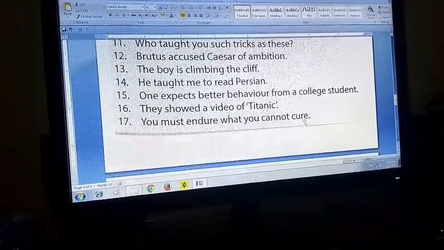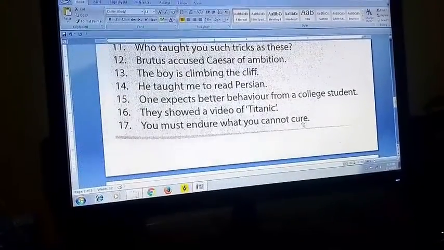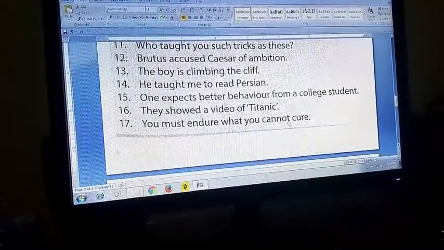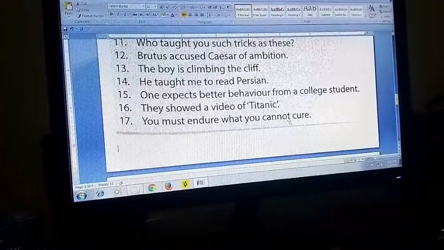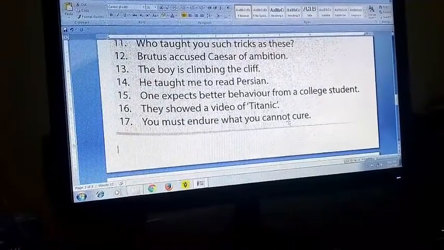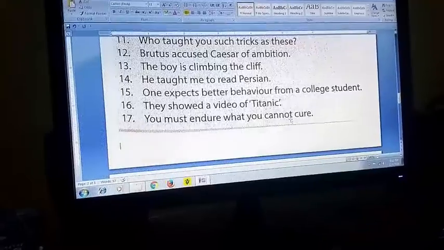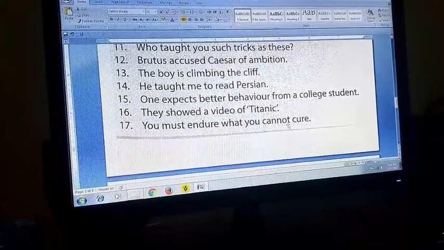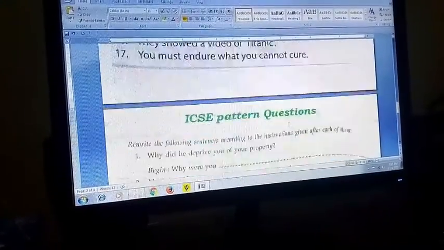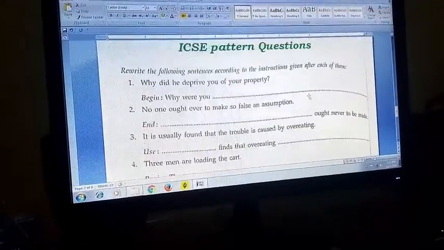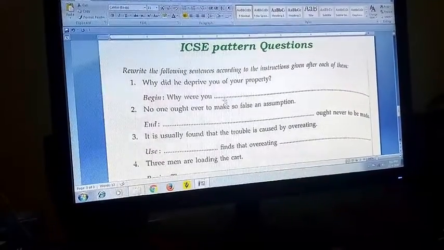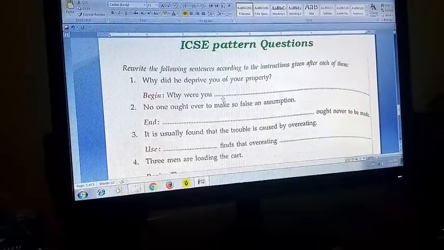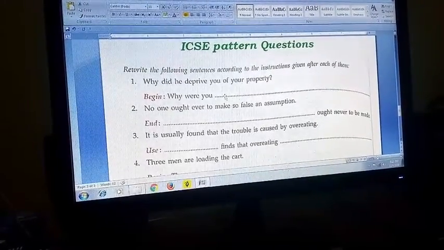These are some of the examples, and obviously there are millions of examples. Obviously they are all based on the typical tenses, and besides these there are affirmative sentences, negative sentences, interrogative sentences, exclamatory sentences, what not. Now these are the ICSE pattern questions I have just picked up somewhere. I just give you some examples of the ICSE pattern questions. You will not be asked in the exam